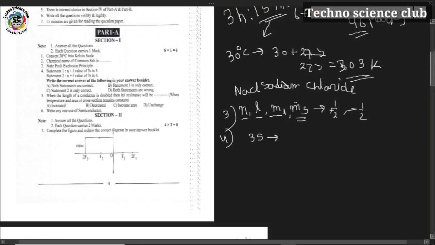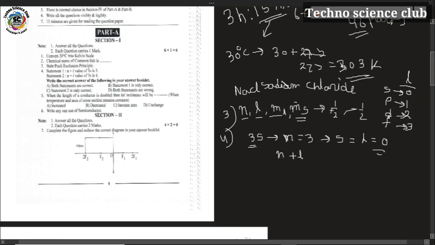You can observe that for the 3s orbital, there is an orbit number 3. The orbit number is equal to the principal quantum number, that is n is equal to 3, and the subshell is an s subshell. For the s subshell, the l value is 0. You know that the subshells have l values: the s subshell has an l value 0, the p subshell has an l value 1, the d subshell has an l value 2, and the f subshell has an l value of 3.